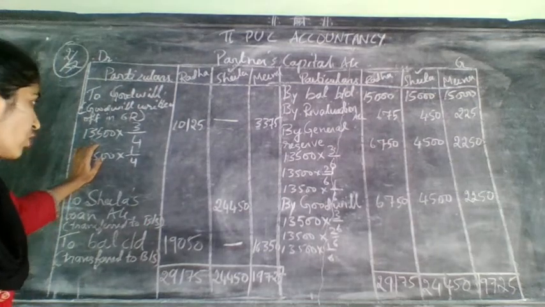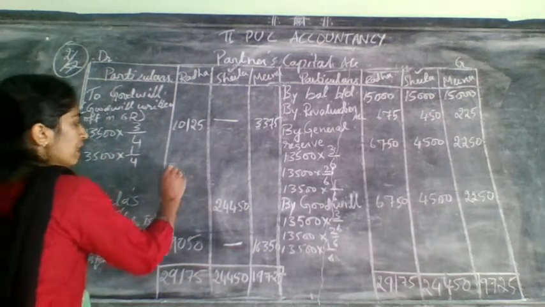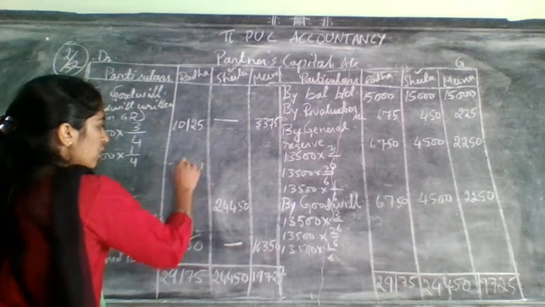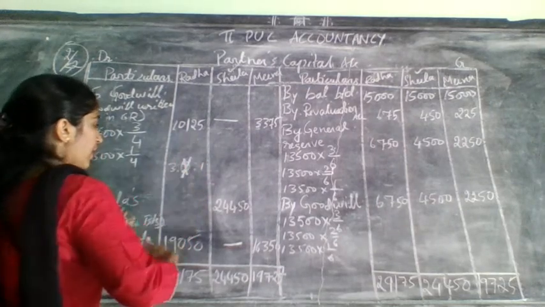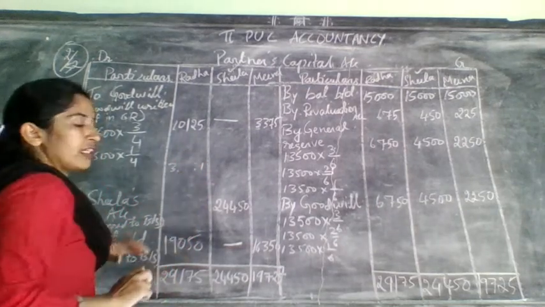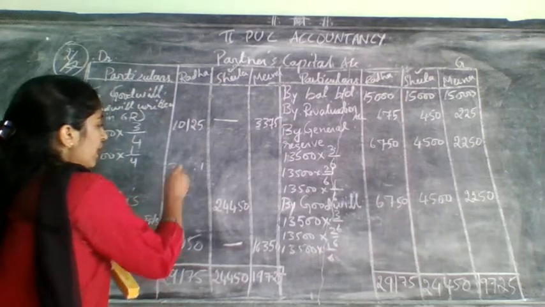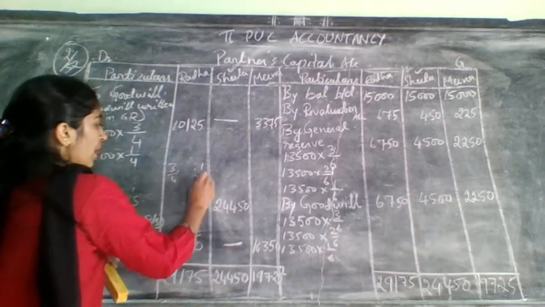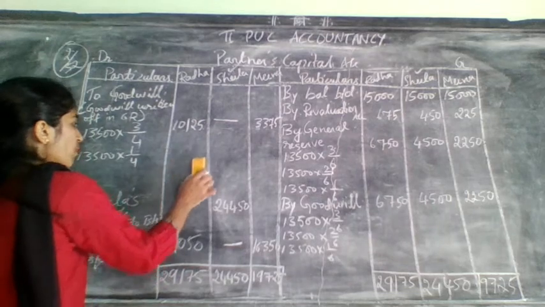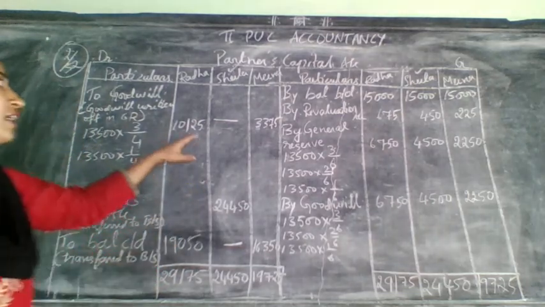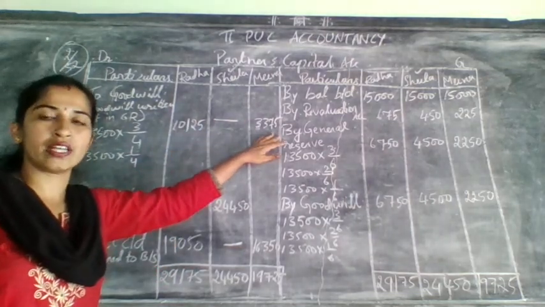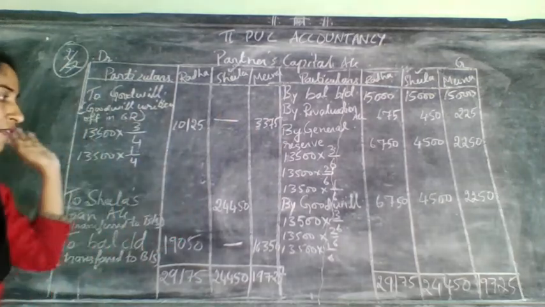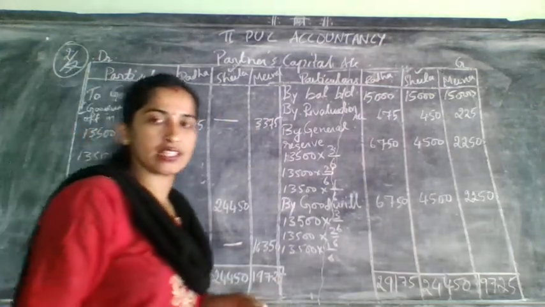So their old ratio was 3:2:1. In that, Sheila was retiring. Take her from there. Who are remaining now? 3 and 1 are remaining. 3 plus 1, it will become 4 and 4. In this ratio, distribute for these two and write it here on the debit side for writing off the goodwill.